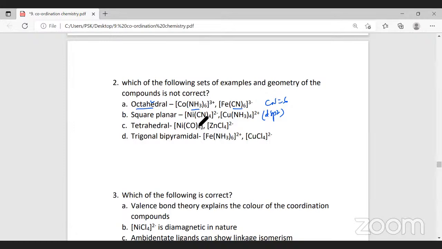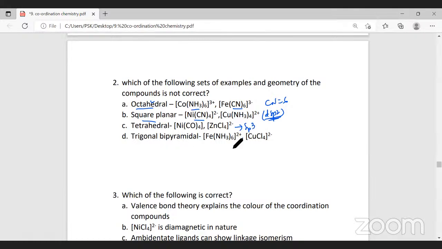All right. So here in both the cases, the hybridization of copper is dsp2 and nickel is dsp2. They have square planar geometry. Nickel tetracarbonyl and ZnCl4 2 minus. In both the cases, the hybridization is sp3, therefore tetrahedral.